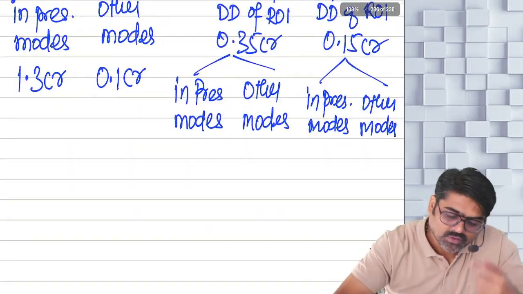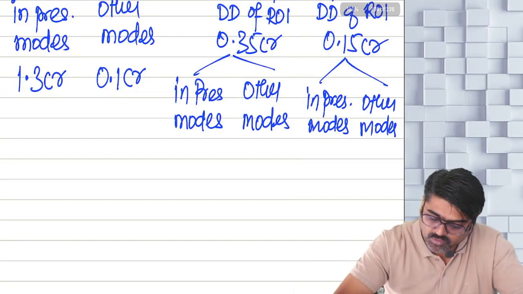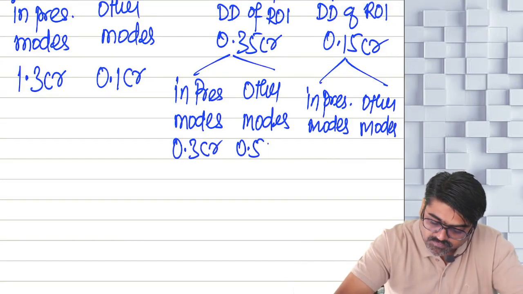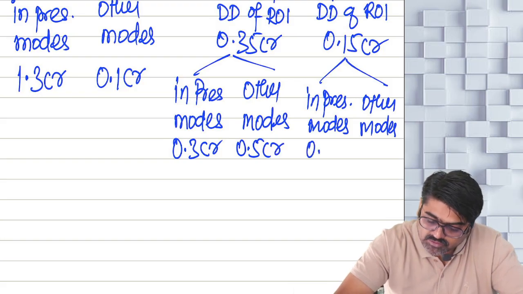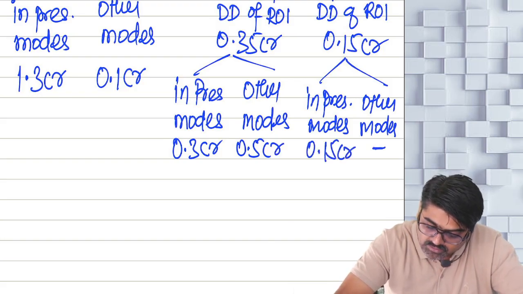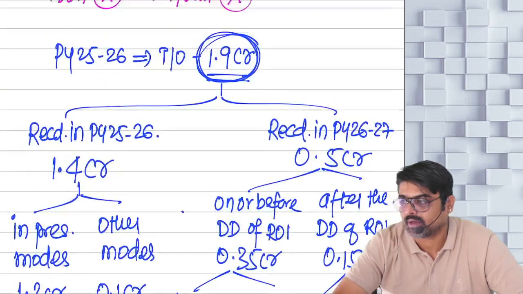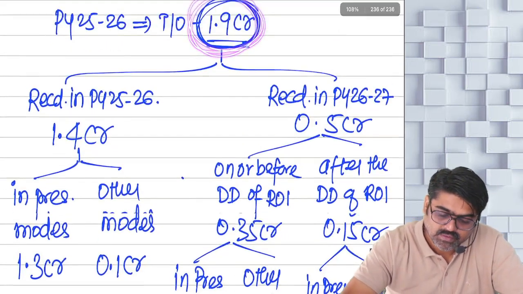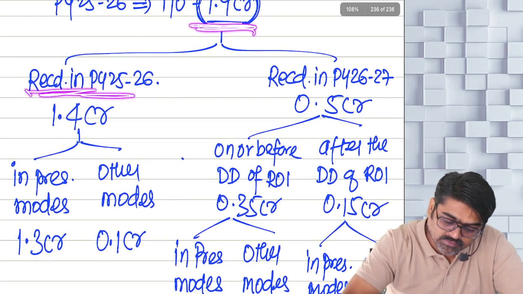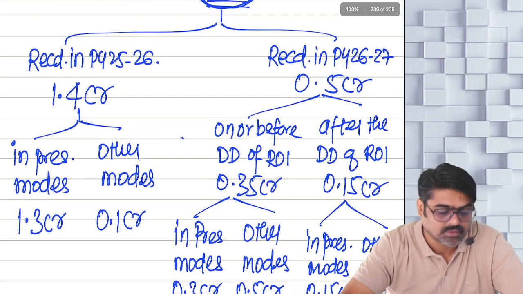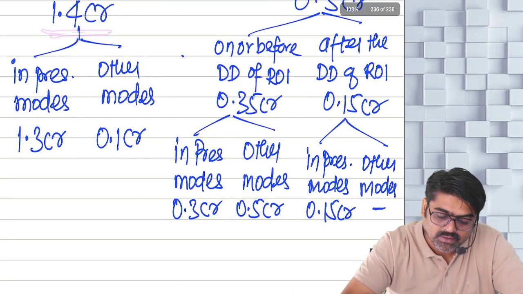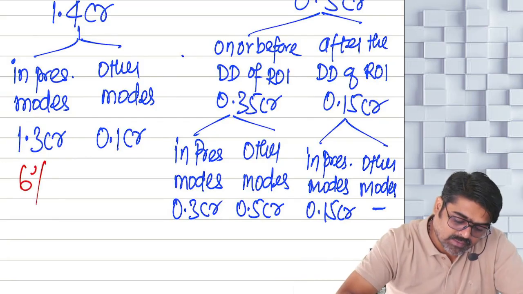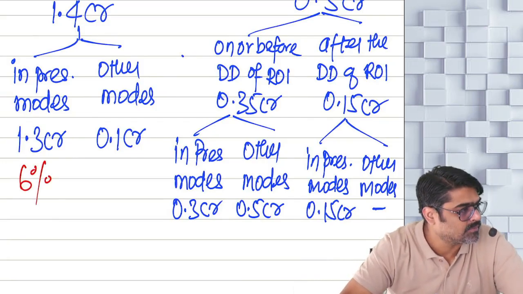Okay. So out of this prescribed modes, 0.3 CR, 0.5 CR, everything is 0.15 CR. Here it was not there. Now tell me, how much is the turnover for this year? Out of this, how much you have received in this year? So out of this 1.4 CR, how much is in prescribed modes? On that you have to apply 6%.